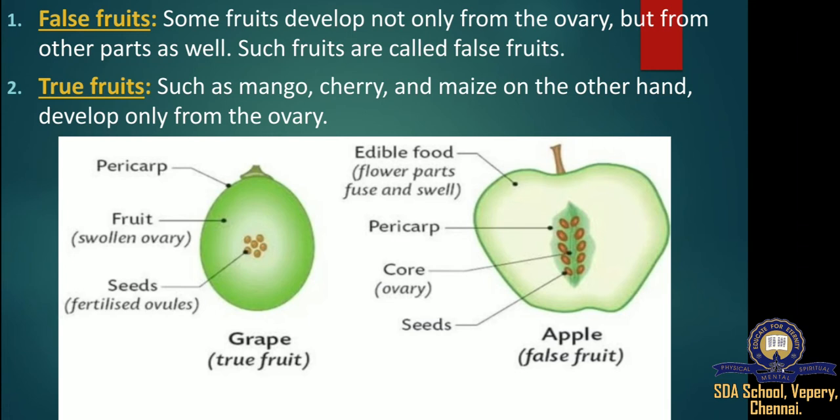And the second one, false fruit or pseudocarp. In some fruits, it is not the ovary that forms the fruit. In fact, some other part of the flower, like the thalamus, inflorescence, or calyx, is modified to become a part of the fruit. Modified means changed to become a part of the fruit. These types of fruit are called false fruits. False fruit, for example, apple, strawberry, etc.